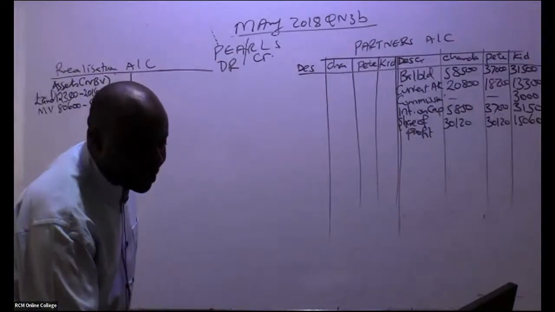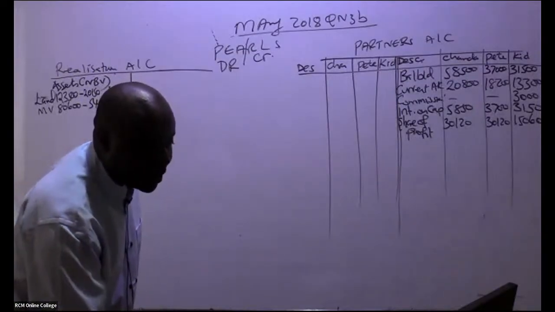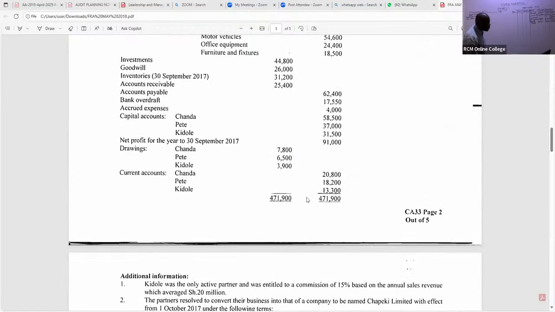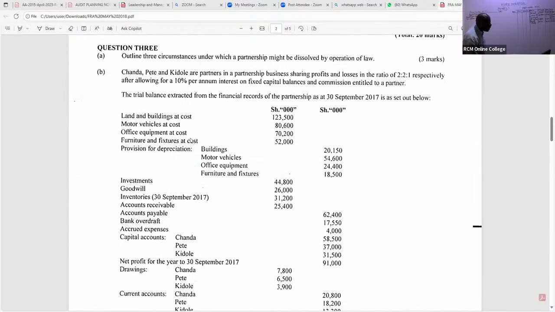We pick on the next item that was realized to the new company. So to the new company, you can see we have office equipment. This was transferred to the new company. So for office equipment, now go back to the net book value. Office equipment, I'll just write equipment. For equipment, I can see 7,200 was the cost. I subtract the provision for equipment, which is 24,400.